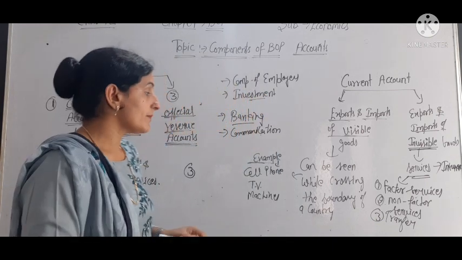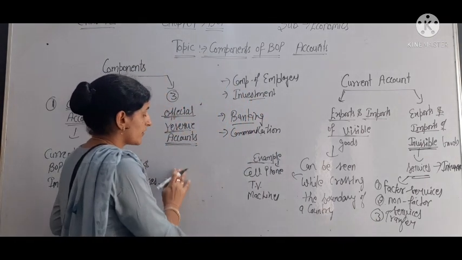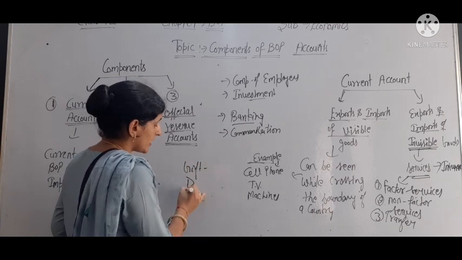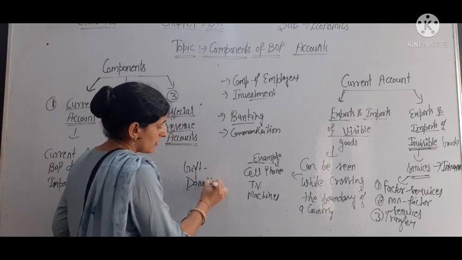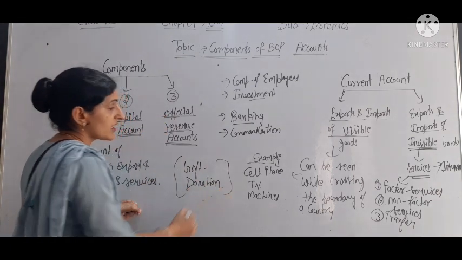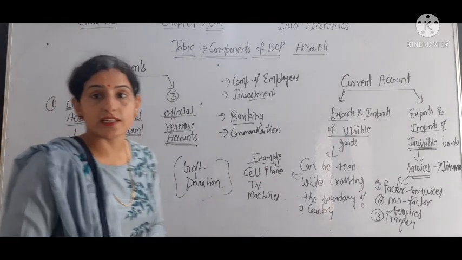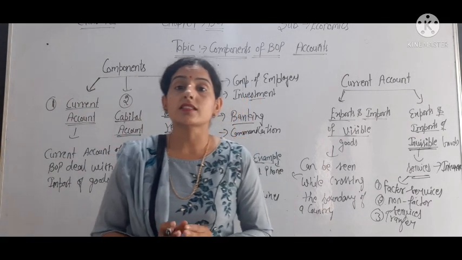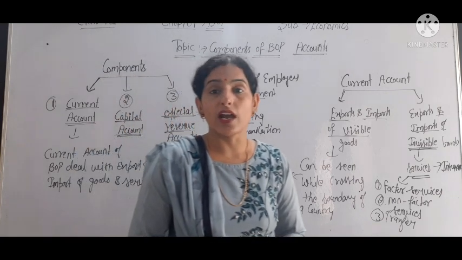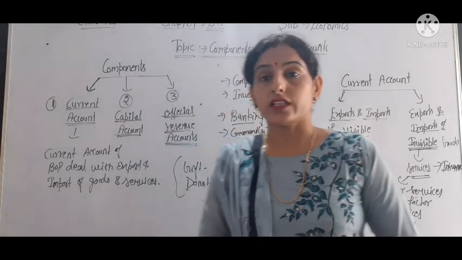For example, if a country gives a gift or donation to another country, these are included in unilateral transfer because they are one-sided payments. Nothing is provided in return for this payment.